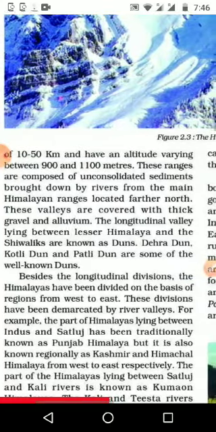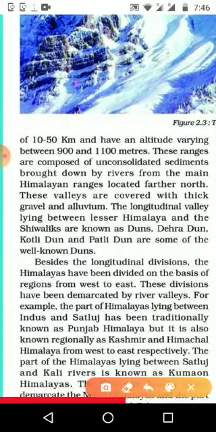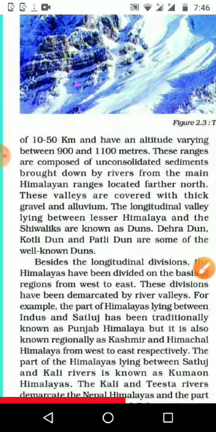And the longitudinal valleys lying between the Lesser Himalaya and the Shivaliks are known as duns. We can see them in a shape like this. This is the dome shape, and here it will be very plain, and the slopes are steep. This area we are calling duns. And it is very famous. Dehradun, Kotli Dun and Patli Dun are the famous ones, and many people go and visit this area. Even foreign tourists come to visit this area because of its beauty.